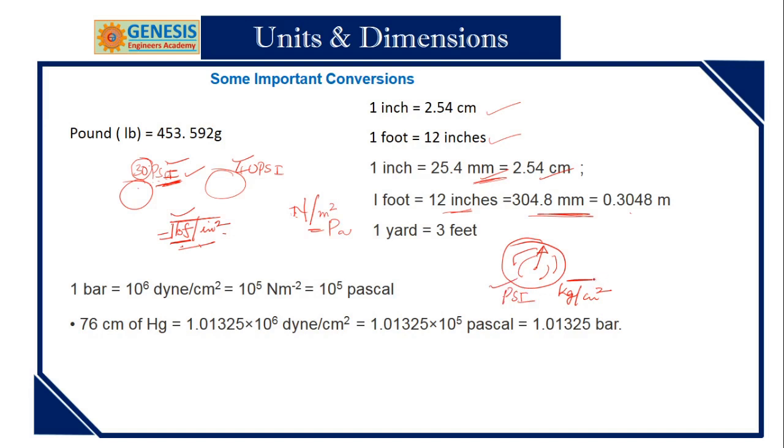And what I suggest you is to convert from this to this. So this is the FPS system and this is the MKS system. So what is this? They don't put force. You must understand that.